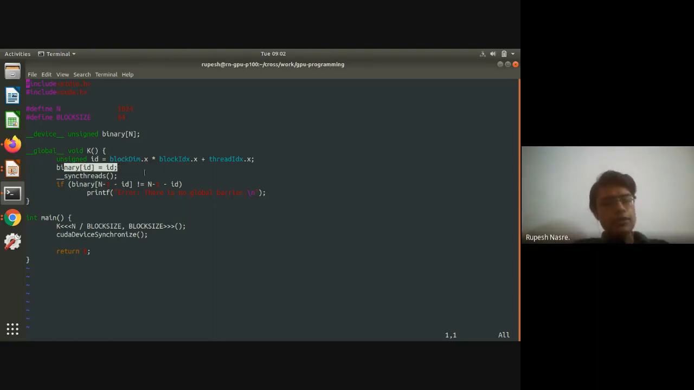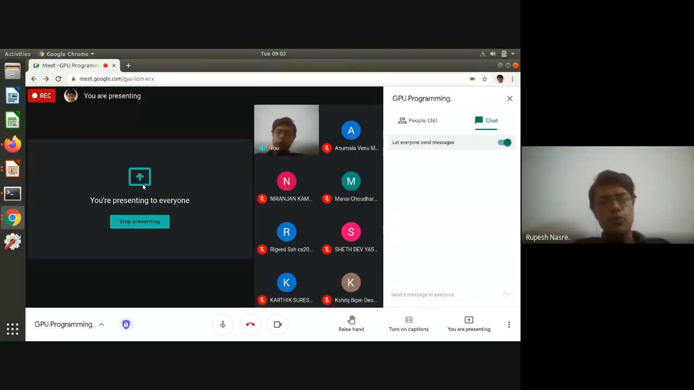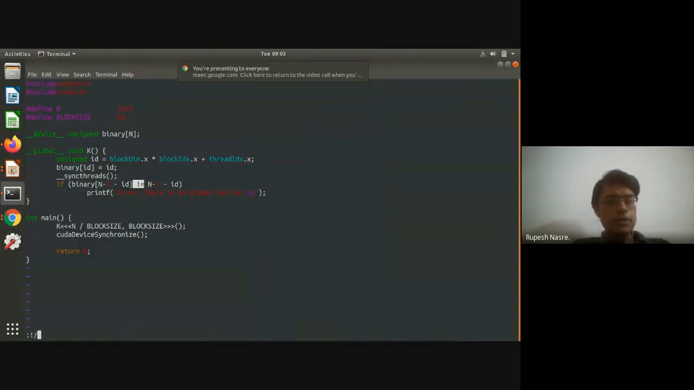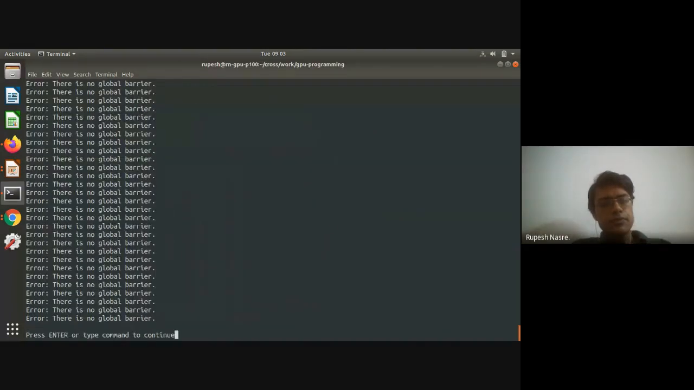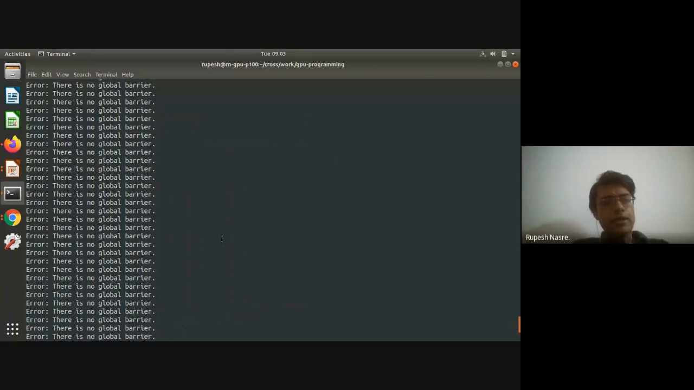If not, if this condition is true, that is, this is not equal to this, then that means the effect of global barrier does not exist, right? So this is just to convey that syncthreads doesn't work across all threads, which we know, but this is just to illustrate that purpose, right? So let me see what happens. So it does print some error,